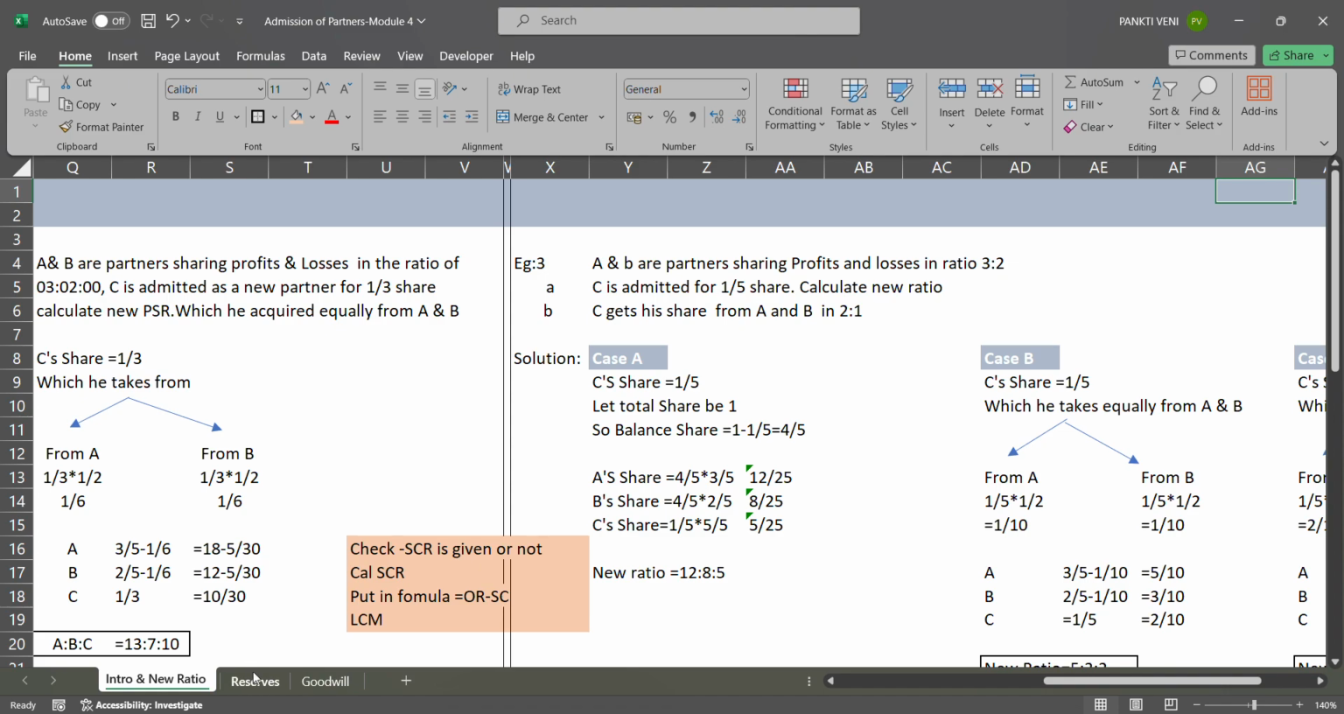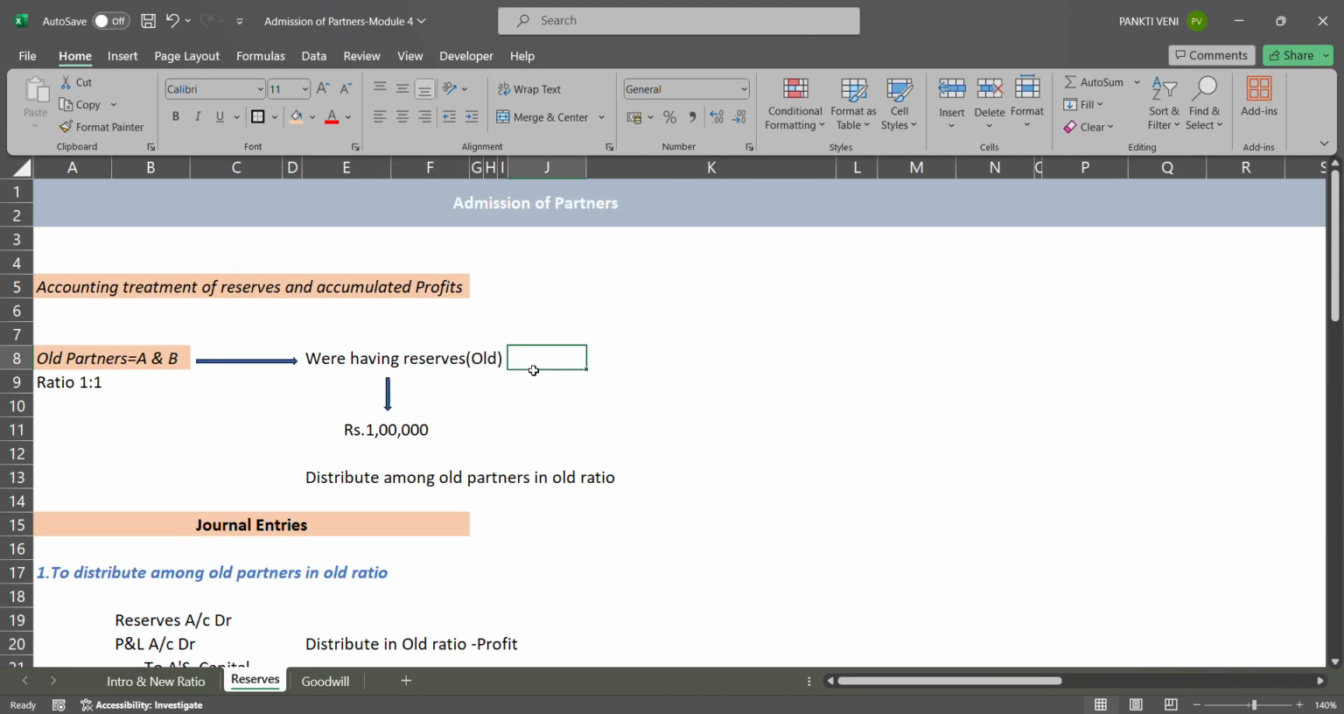Then we have reserves. Accounting treatment of reserves and accumulated profit. So what is reserves and accumulated profit? Mr. A and Mr. B are already partners in the firm. Now they want Mr. C to come. They are already partners in the firm and now they want to admit Mr. C. But before admitting Mr. C, they were already working.